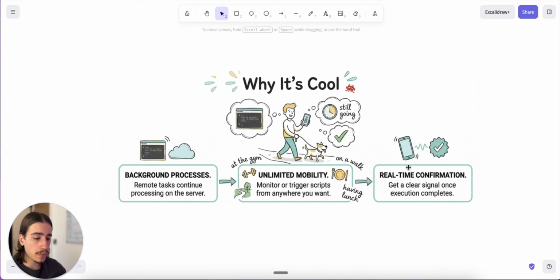But yeah, that's pretty much it. I just wanted to put this out there because I thought it was quite a cool new feature from Claude. Again, this has been out for a couple of weeks, but it was only available to max plan users. But now you can use it on the pro plan and smaller plans, like API plans and stuff like that. So go check it out.